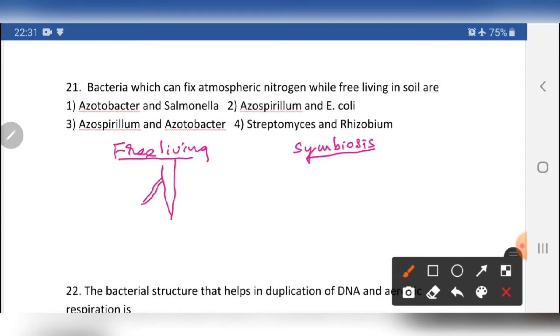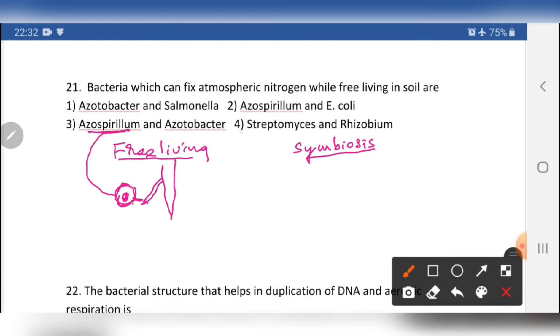But one category of individual, like Azospirillum, is present in the rhizosphere. The rhizosphere is this region, around 2 millimeters distance from the root system. These individuals are present in the rhizosphere region, somewhat away from the root system, and are free living.